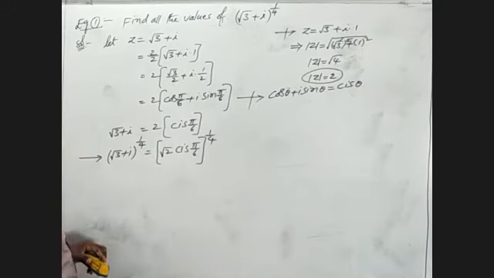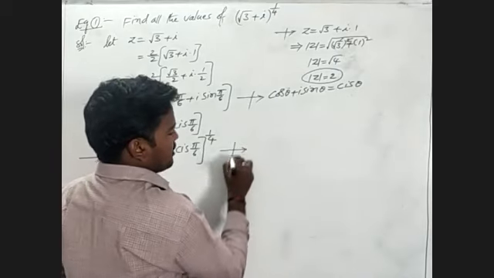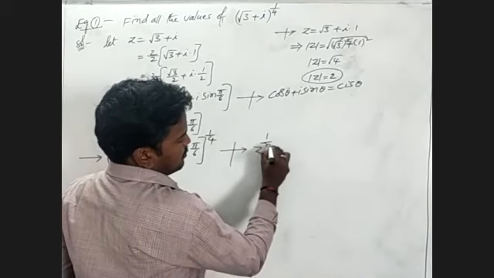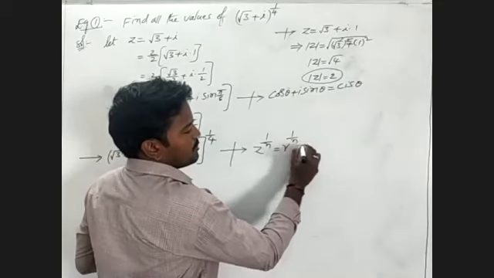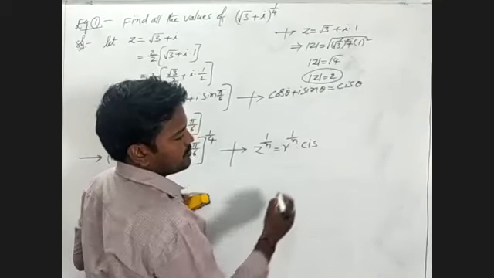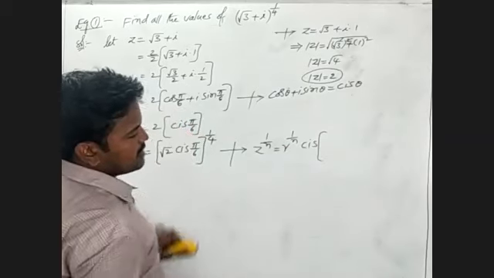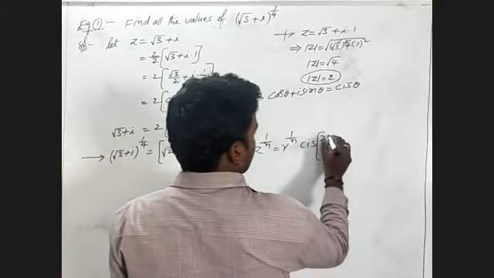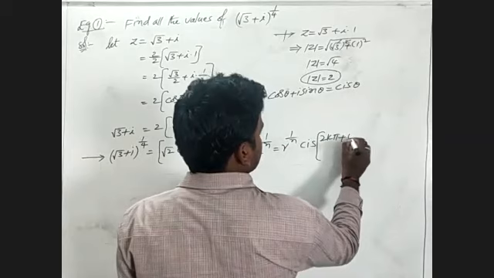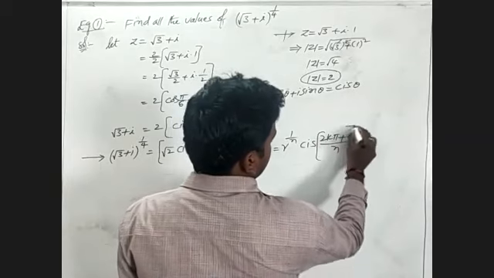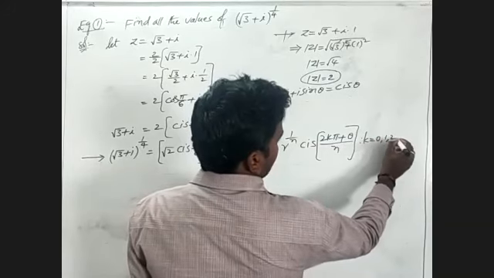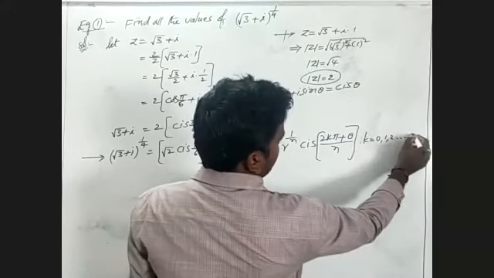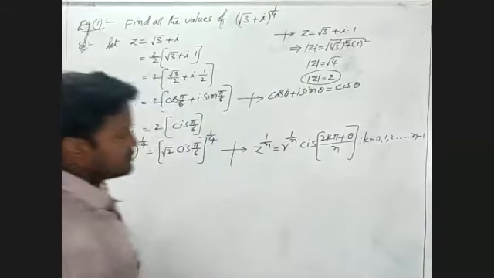It is of the form z power 1 by n, which is written as r power 1 by n into cis of (2k pi plus theta) by n, where k is 0, 1, 2 and so on up to n minus 1.